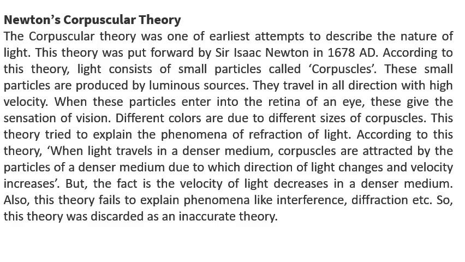Light consists of small particles called corpuscles, produced by a luminous source, and they travel with a high velocity. When these particles enter the retina of an eye, this gives the sensation of vision, and different colors are due to the different sizes of these particles.